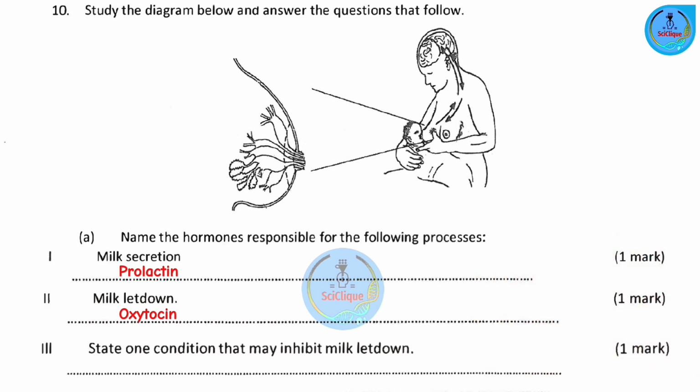Roman number 3, state one condition that may inhibit milk letdown. So this reflex can be interfered with by emotions, okay? So I'm talking about things like anxiety, distraction, or even if the mother is feeling embarrassment, you can have situations where the milk is not being released, okay? So it interferes with the impulses being sent to the pituitary gland and oxytocin is not released. So milk does not come out.